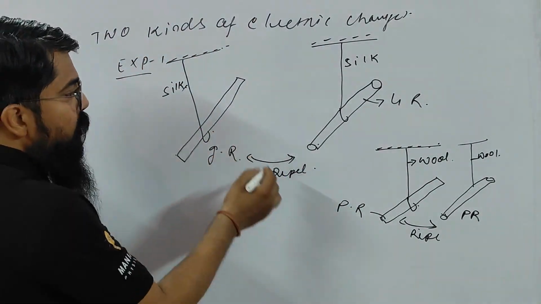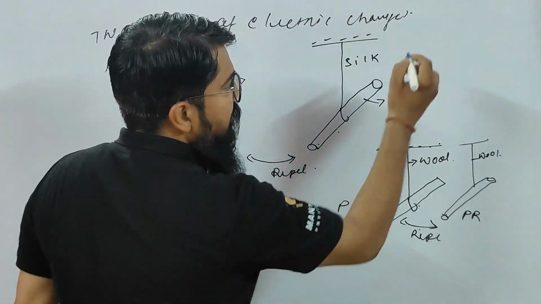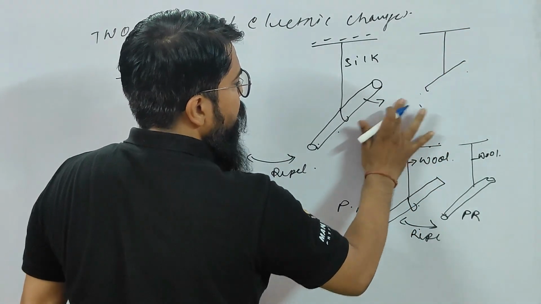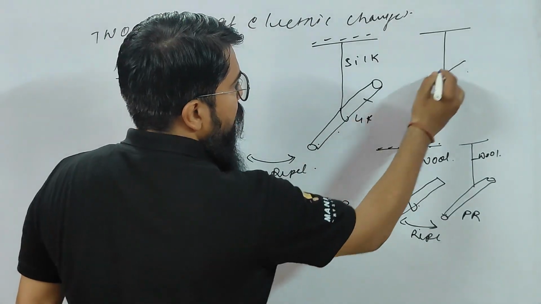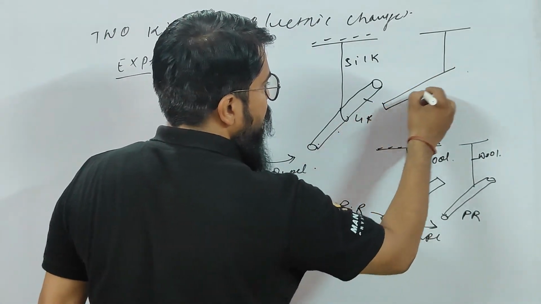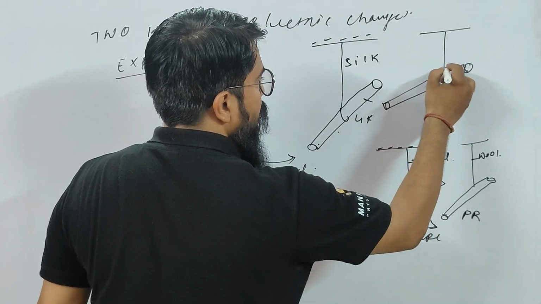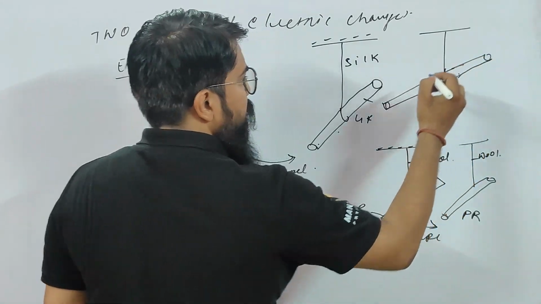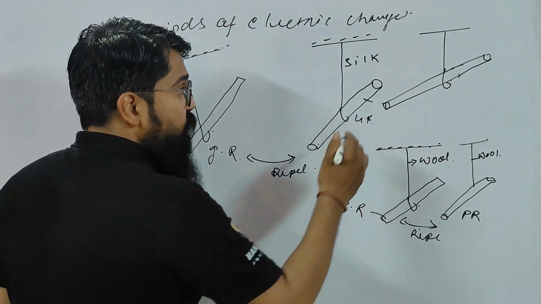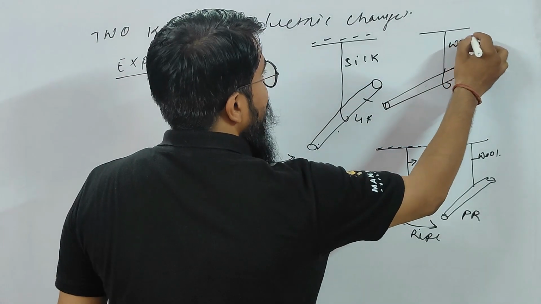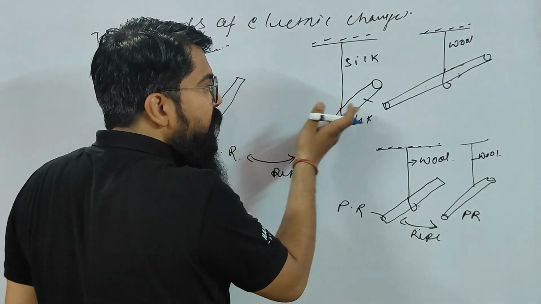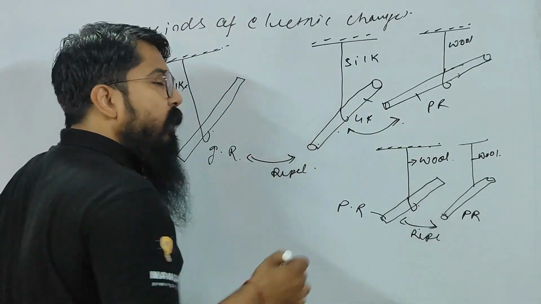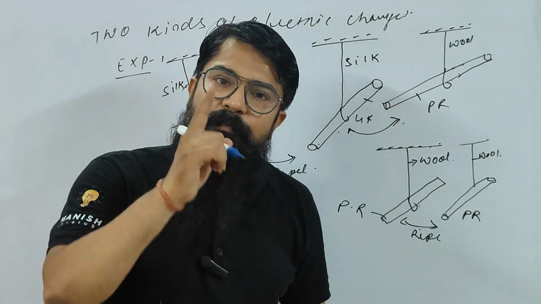But when I place one glass rod and one plastic rod, let us assume here one plastic rod, children, let us place another plastic rod here. You understood, children, right? A plastic rod, I place it here near the glass rod. Understood? So children, what will happen? Nothing will happen? Obviously something will happen, right children? So this is the silk and this is the wool, right? So you will see here, children, this is the glass rod and this is the plastic rod. Now there will be an attraction between the glass rod and the plastic rod.